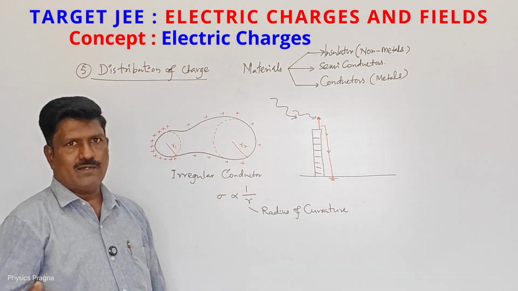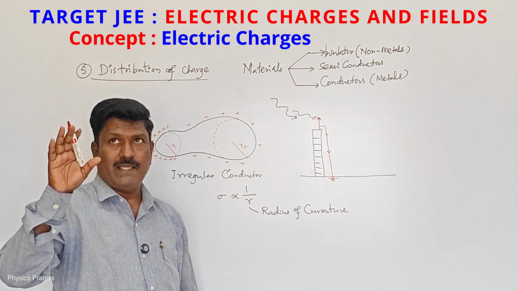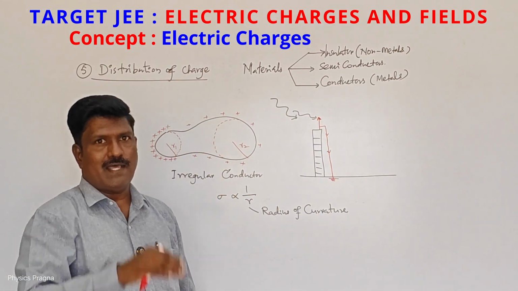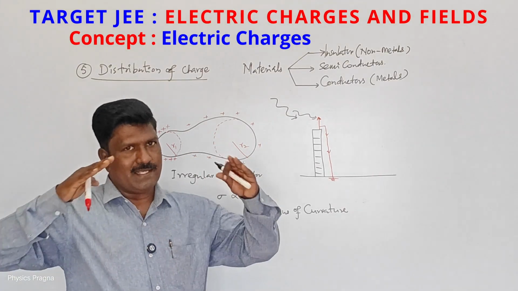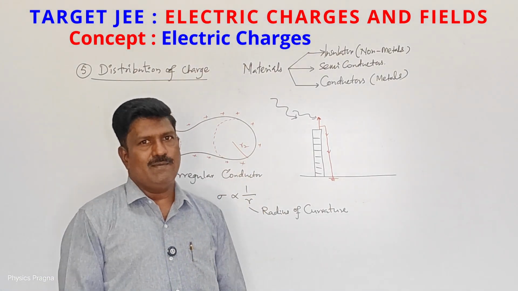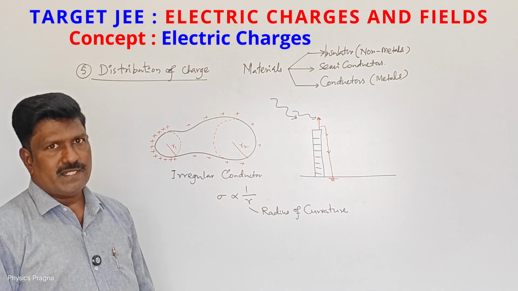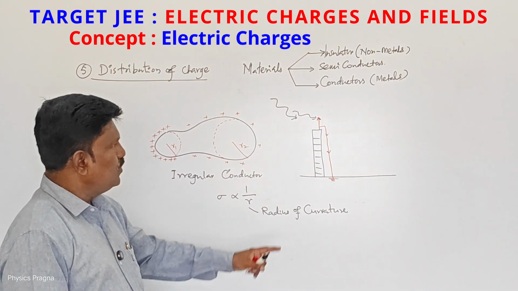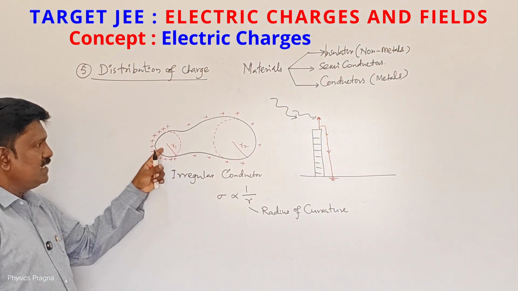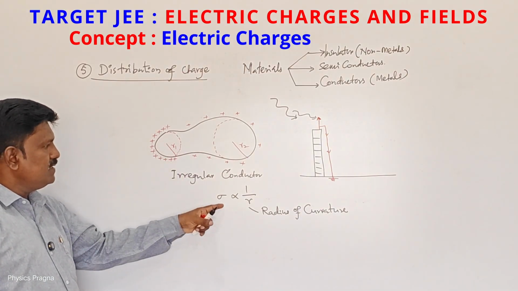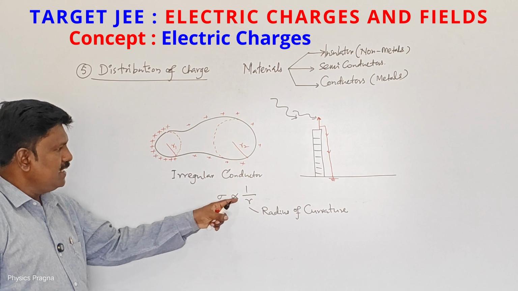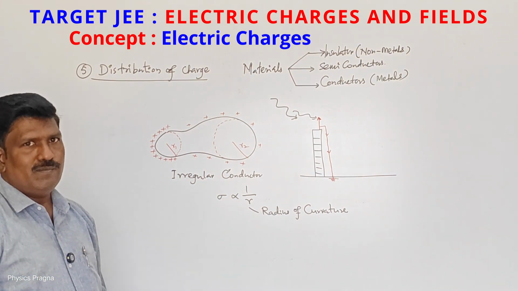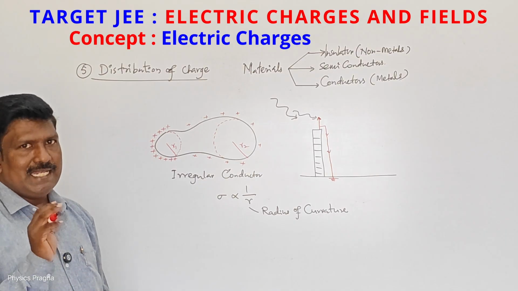You can see in your town also, on the top of a police station, we have a very big mast, and a small umbrella type of mast is tied there. Why? Because it's also an important government building. So to safeguard buildings and skyscrapers, we use this property of charge. What is that property of charge? The surface charge density is more when radius of curvature is less. So charges always accumulate wherever the radius of curvature is less.